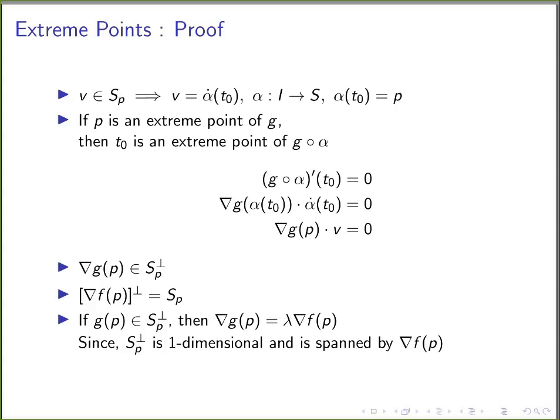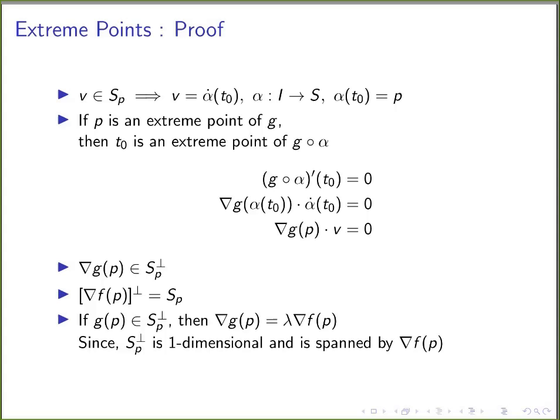Alpha of t naught is nothing but P, and alpha dot of t naught is nothing but V, since we assumed that V is the velocity vector of the parameterized curve alpha at t naught. Therefore, we can substitute P and V, and we have that these two vectors are perpendicular.